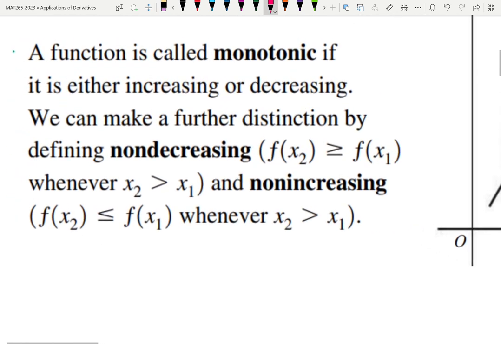You don't have to write it down either, it's all in my notes, but a function is called monotonic if it doesn't change its behavior. It's either increasing or decreasing. Like your age, always increasing. It's not even constant at any point. And while I was talking, you became 3 minutes older. Isn't that scary? Or it's always decreasing.